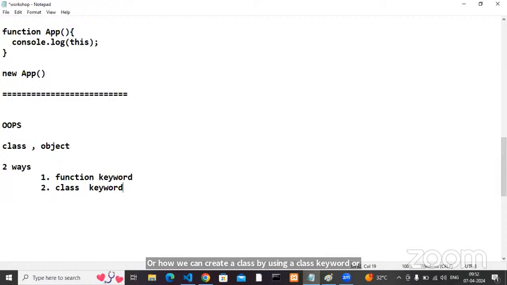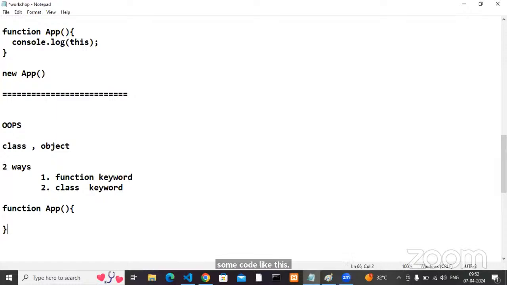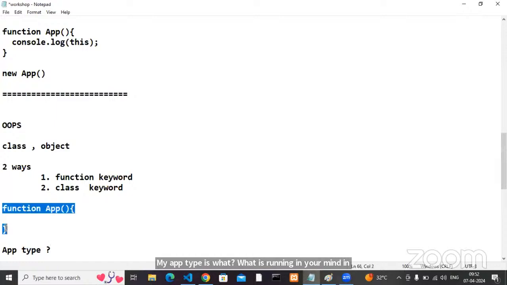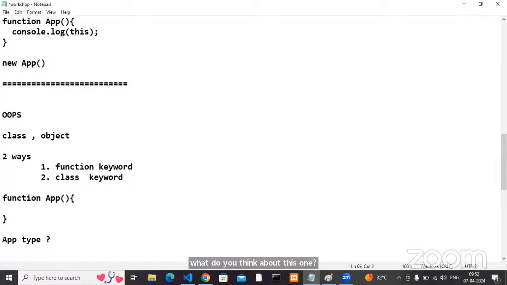Then let's go with the first one. How can we create a class by using the function keyword? Now, I'm going to write some code like this. If you see this one, what is it going to run in your mind? What is my app type? What is it running in your mind in general? If you see this particular code, what do you think about this one? Simply, it is like a function, right? In your mind, it is going to run like a function or not? Yes, that is also 100% correct.